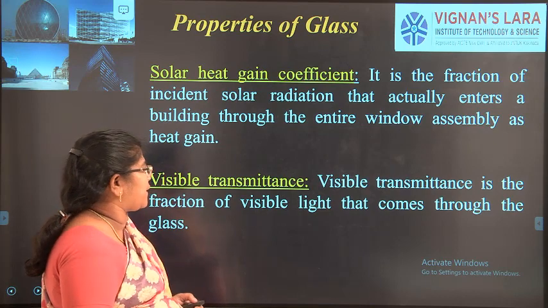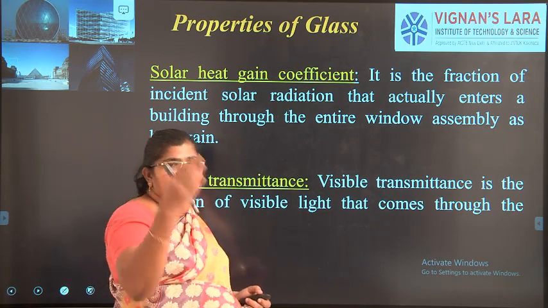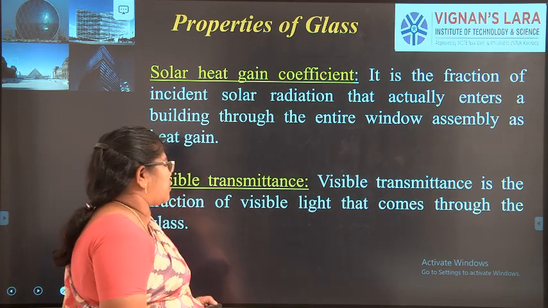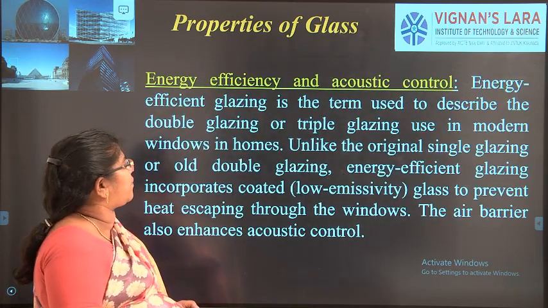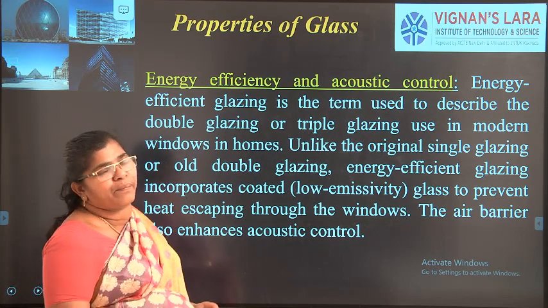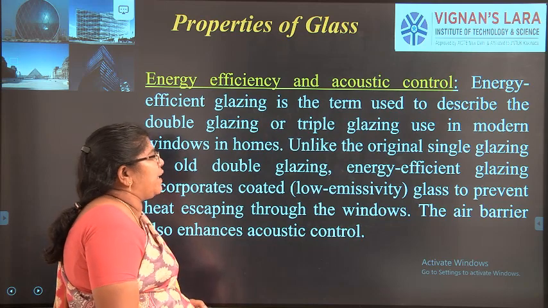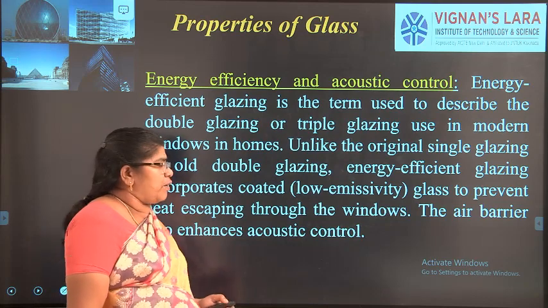And visible transmittance: we can see how much sunlight is coming in, how much light goes out and how much comes in. The acoustic control depends upon the thickness of the glass, and the energy coefficient will be there. This is used for glazing purposes.